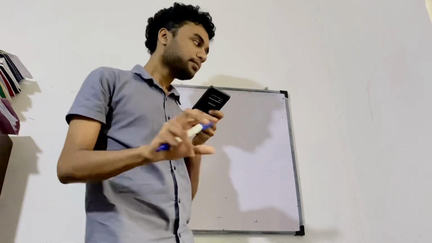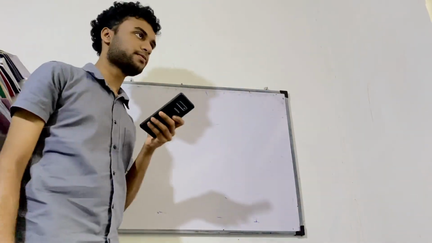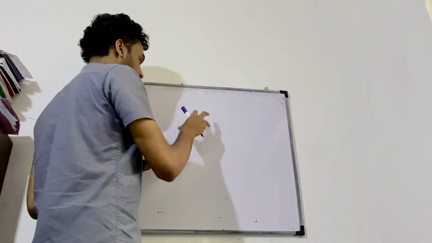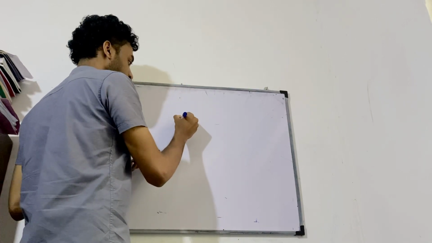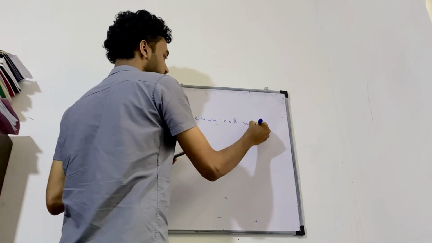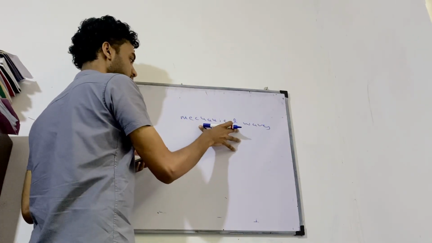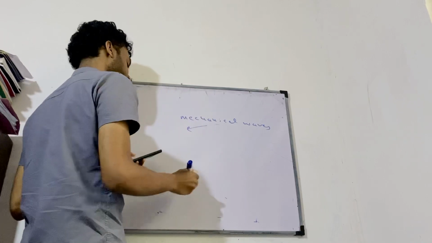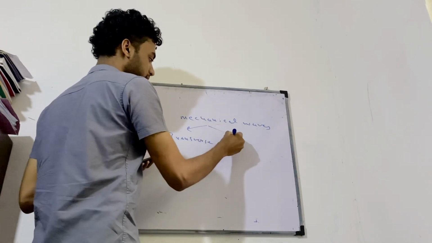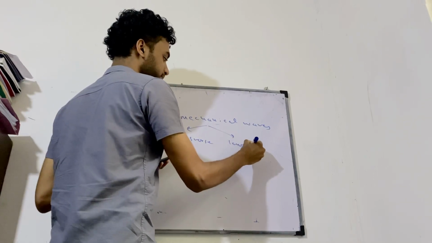Right, so when you're talking about seismic waves, you're talking about earthquake waves. So here, these seismic waves are mechanical waves. It's correct. They can be transverse or they can be longitudinal.